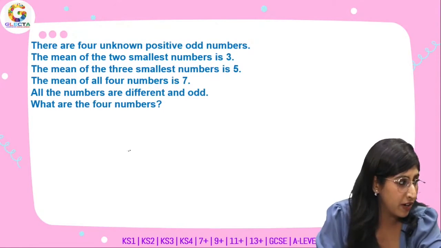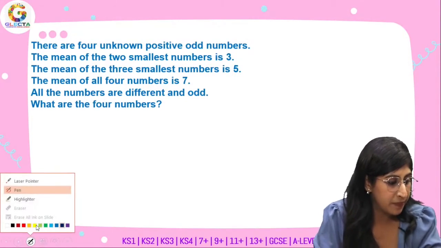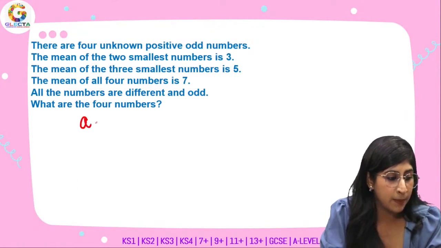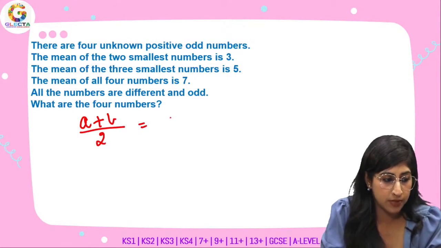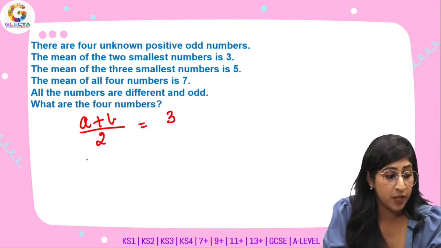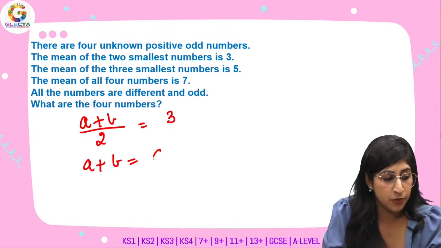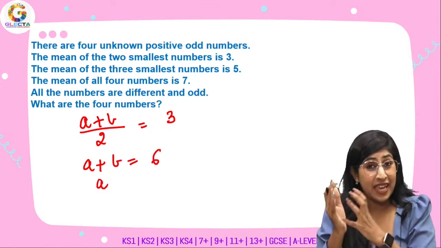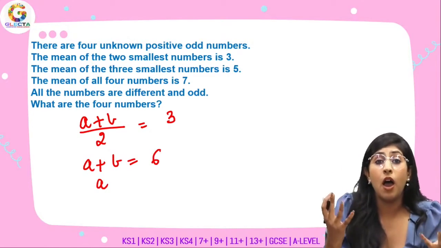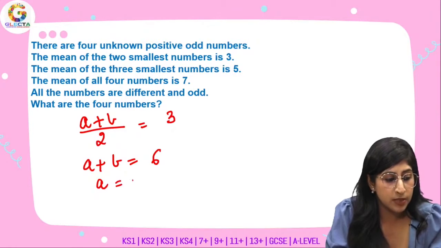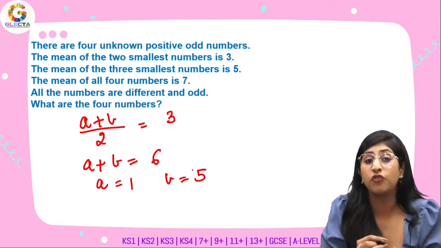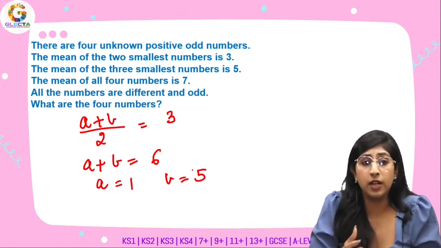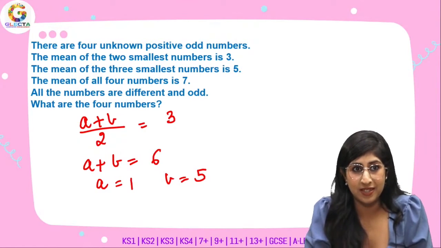Let's come back over here. Let's see how we can do it. So we have (a plus b) divided by 2, the mean of two numbers. That is coming out to be 3. So you multiply it by 2 on both sides. So 3 times 2, 6. Now since a and b, both of them are odd, what is the possible combination that I can have for addition of two odd numbers that gives me 6 as the answer?